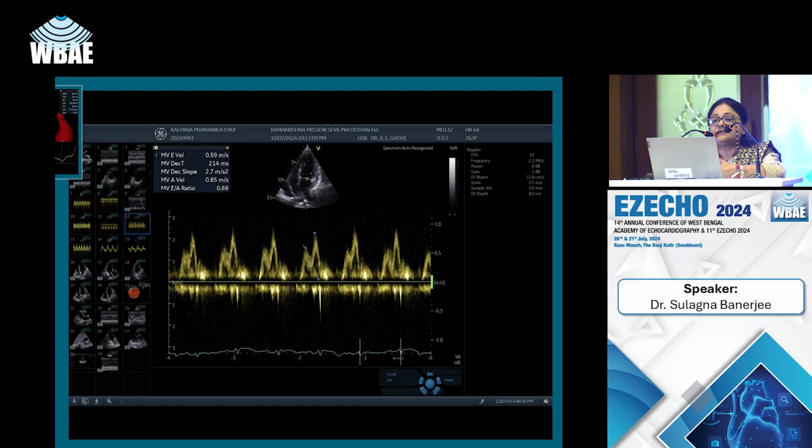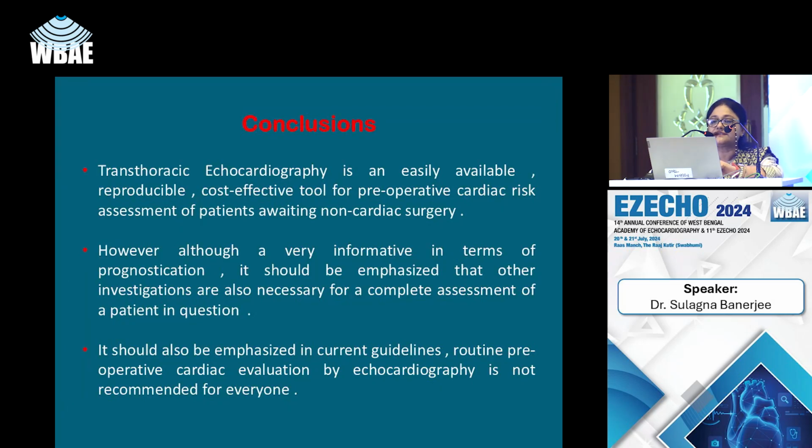This is another patient with hypertrophic cardiomyopathy with a typical mid-septal bulge and apical ballooning. To conclude, transthoracic echocardiography is an easily available, reproducible, cost-effective tool for preoperative cardiac risk assessment of patients awaiting non-cardiac surgery. However, although very informative in terms of prognostication, it should be emphasized that other investigations are also necessary for a complete assessment of the patient in question.